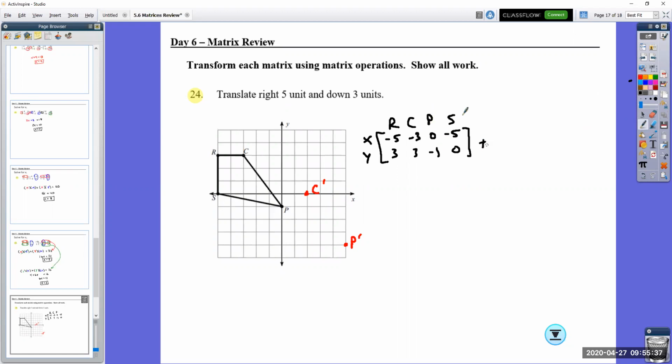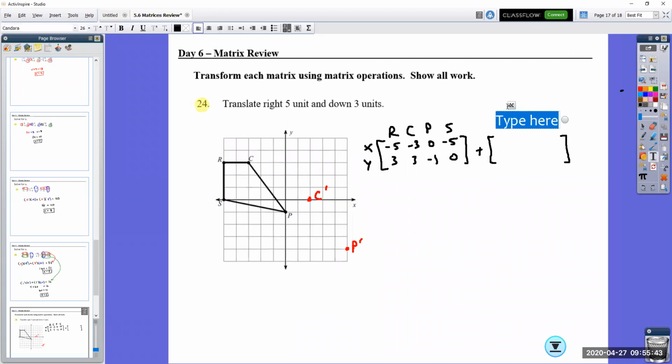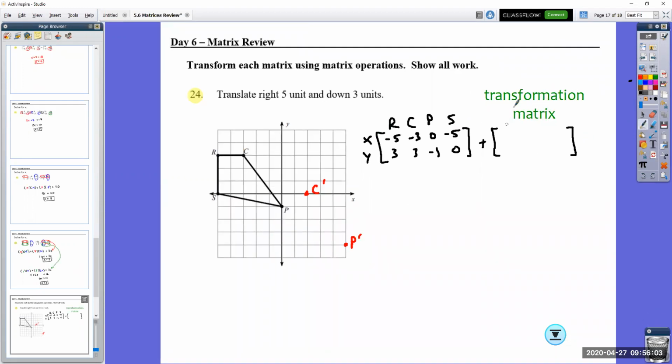I'm going to be adding it to this, my transformation matrix. I'm going to type that out here. That transformation matrix, notice I'm not going to be labeling A or an R, C, P, or S. This is just telling me what I'm doing. So what am I doing? My x values, I'm adding 5.